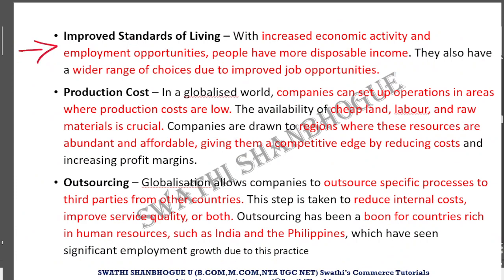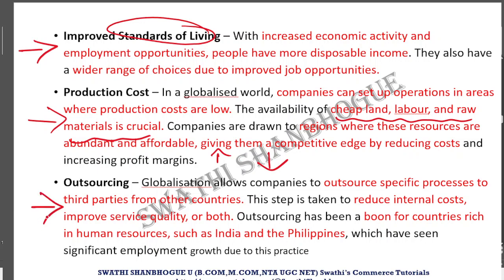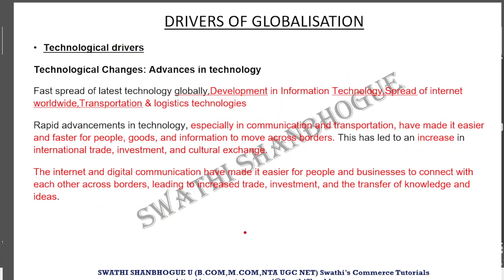Now, once the areas started to urbanize, the standard of living of the people living in those countries started to increase. The production cost started to lower because there was cheap labor, cheap land, and raw materials available, so they could increase their efficiency of production at a lower cost. They were also outsourcing specific processes to third parties from other countries, which reduced the internal cost and improved the overall quality of the production.